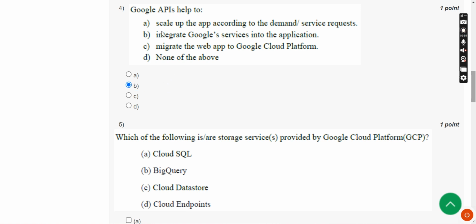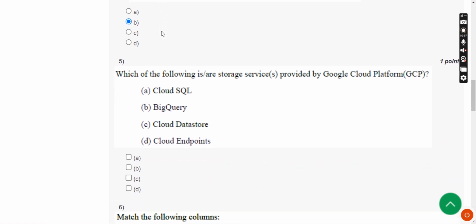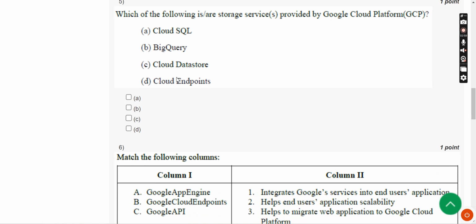Now let's move into the fifth question. But before moving into this fifth question, I want to make a small announcement, guys.